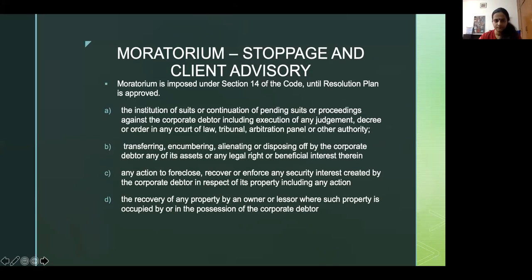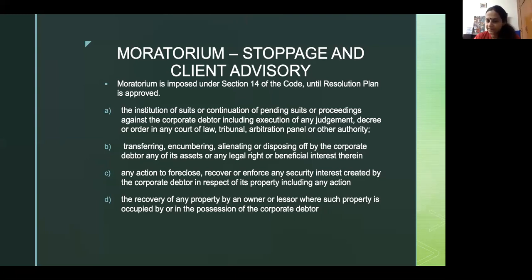Moving on. Now, I think I've said enough, and I'm certain you know that the most important part of these insolvency proceedings is the moratorium that gets imposed right after CIRP initiation. Moratorium is again institution of suits or continuation of pending suits or proceedings, including execution of a judgment against a corporate debtor, which are pending, so basically you can't continue pending stuff. You can't initiate anything in new proceedings.